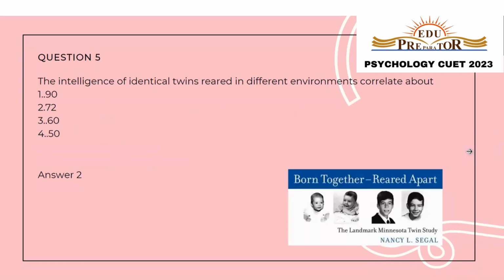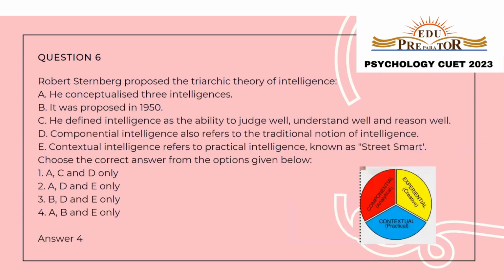Question number five. The intelligence of identical twins reared in different environments correlates about, options are 0.90, 0.72, 0.60, 0.50. So there was a study conducted with identical twins to assess their intelligence in two environments when they are reared together and when they are reared apart. It was found that identical twins who are reared apart correlate to about 72%. That is option number two, 0.72. Let us move to the next question then.